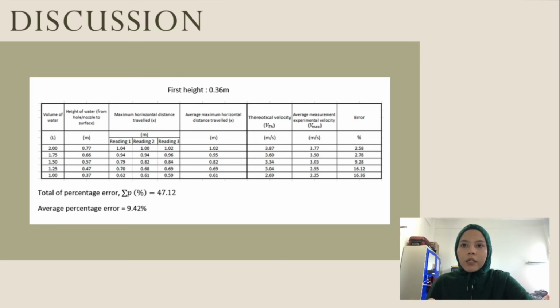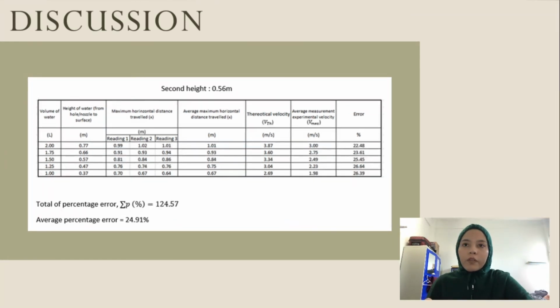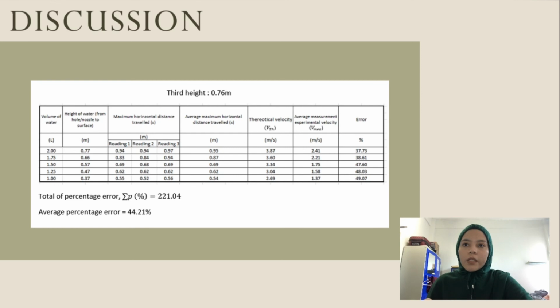For the first height, 0.36 meter, the total of percentage error that we got is 47.12, and then the average percentage error is equal to 9.42%. Then for the second height, 0.56 meter, the total of percentage error is equal to 124.57, and the average percentage error is equal to 24.91%. And then for the third height, 0.76 meter, the total of percentage error is equal to 221.04, and the average percentage error is equal to 44.21%.